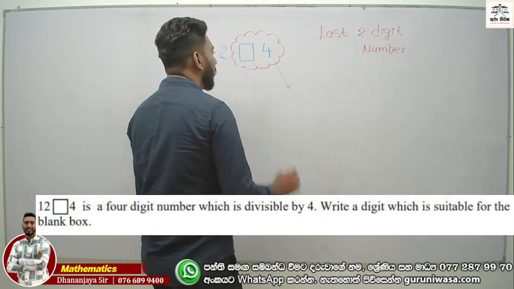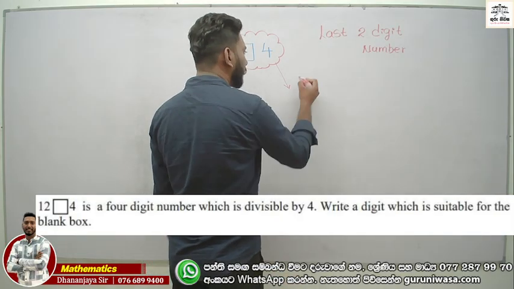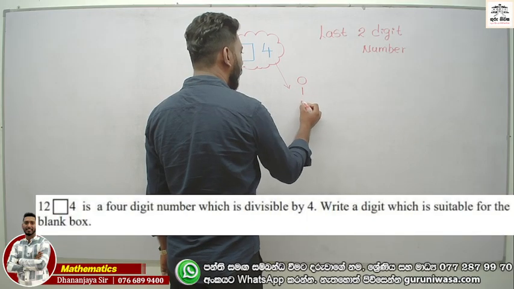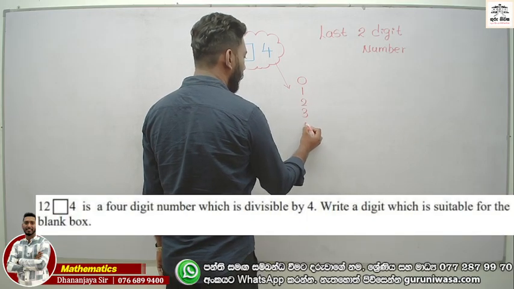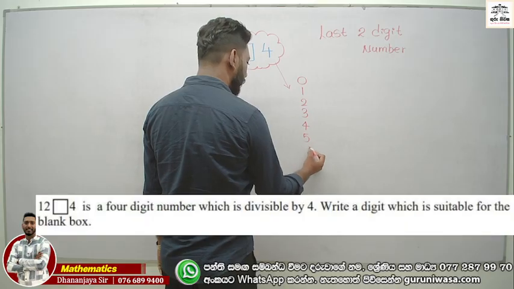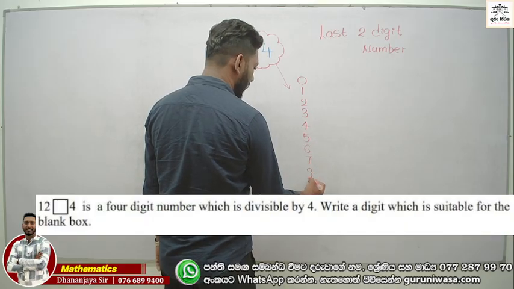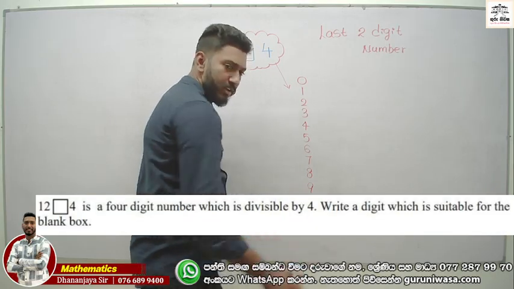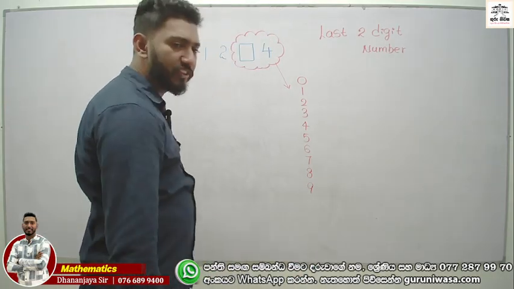Now, look at this. 0, 1, 2, 3, 4, 5, 6, 7, 8, 9. Right? Now we have the digits to discuss.